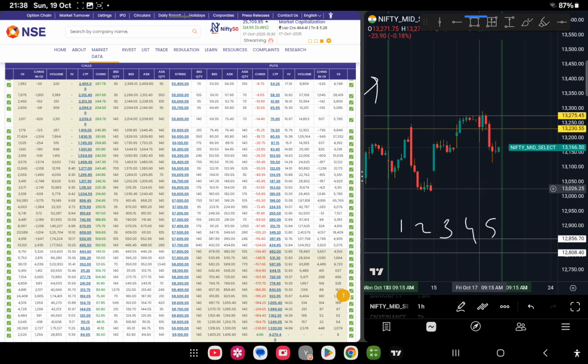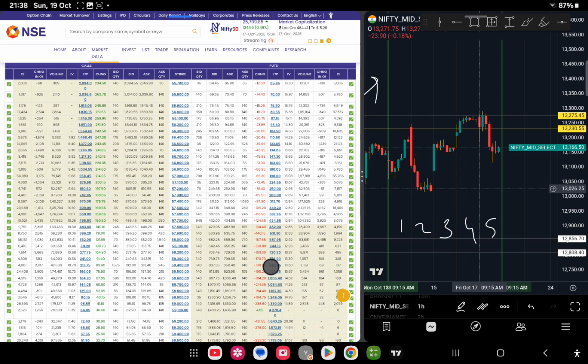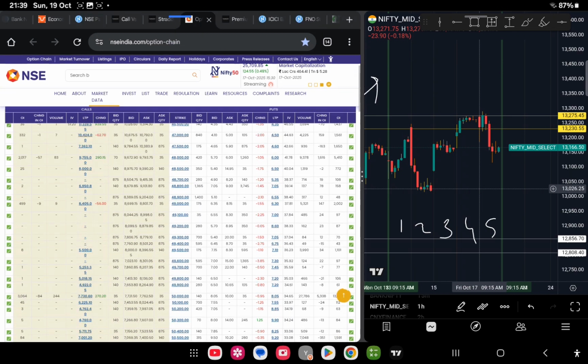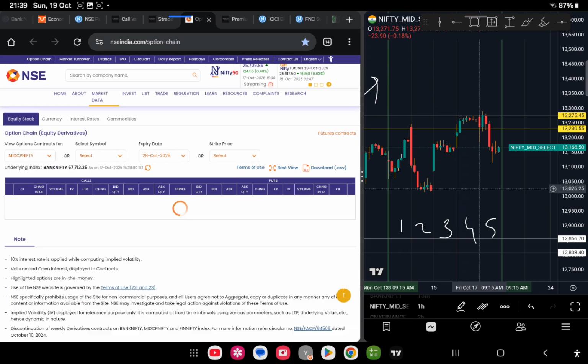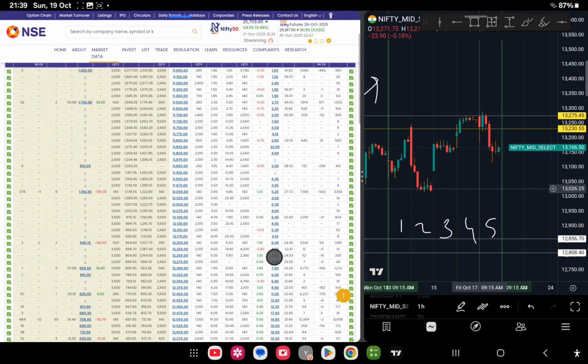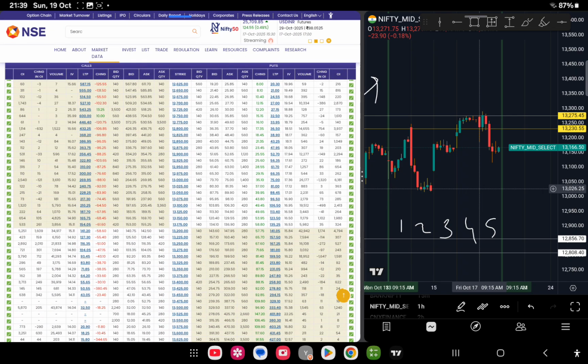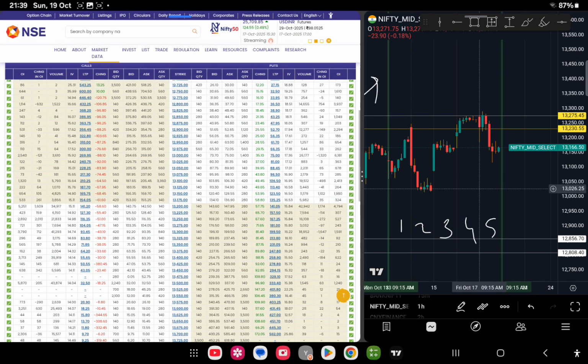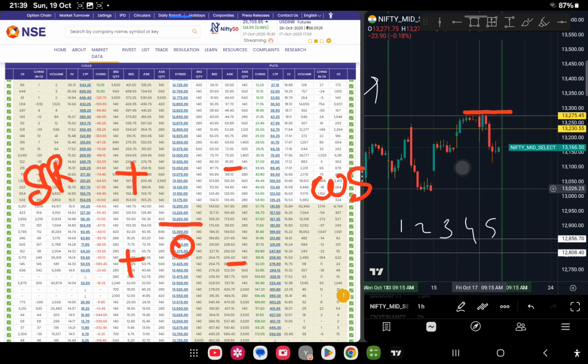So 13,250 is our open here. You could see it's negative because of a weak support here and positive because of a very strong resistance. So you could see how support and resistance are acting differently here.